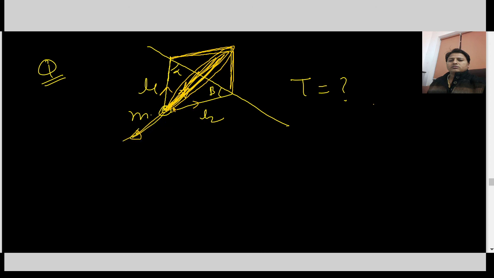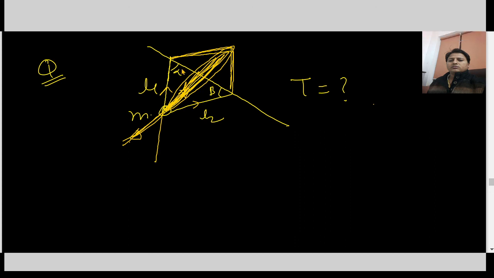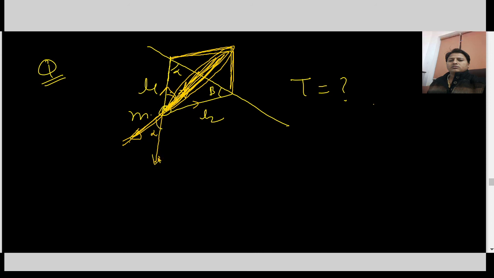What is the weight component here? It must be decided. Here the angle is alpha, so here 90 minus alpha, so this angle is alpha. So here the tension component is balanced by mg cos of 90 minus alpha.